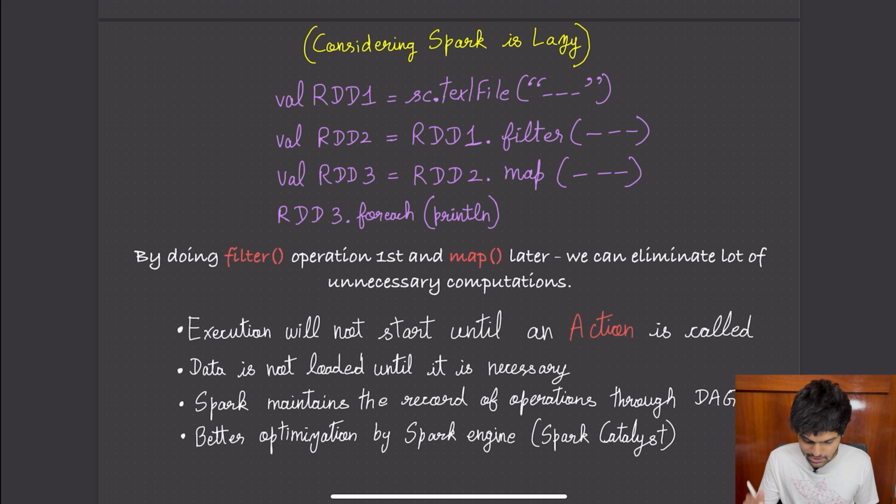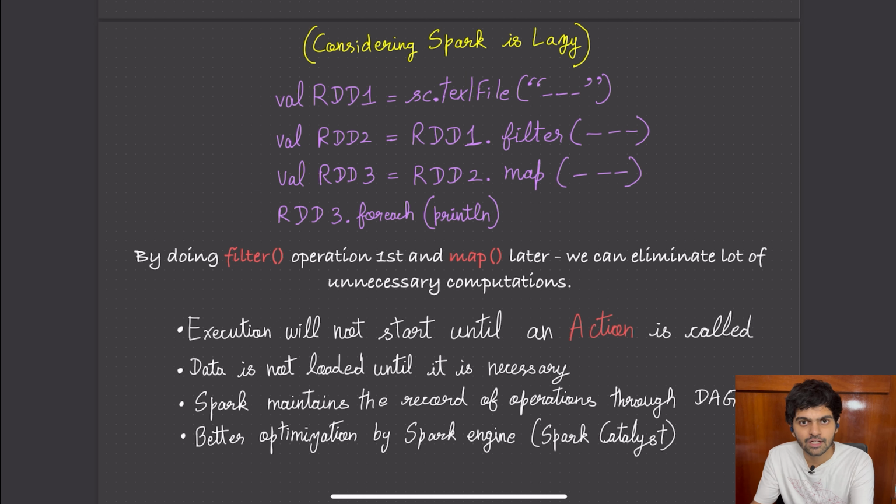And the last thing is that you are making use of one of the most powerful code optimization engines, Spark Catalyst. So when you are dealing with terabytes of data, things become a little easier. Not just that, as a developer, when you start building your ETL pipeline, where you fetch data from somewhere and store it somewhere, in between you will do some ETL transformations on the data. Every time you call a filter or a map, you don't want your system to get blocked, because the system needs to look into all the records and perform the map function on each record, and let's say you have a petabyte of data.